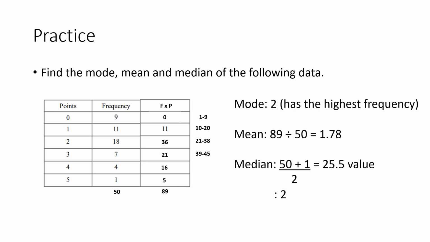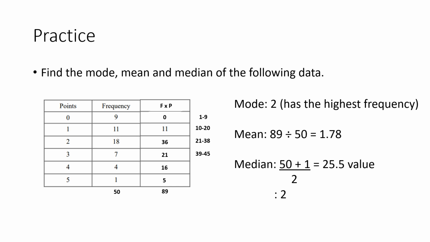Well, we said we use the total frequency to find the median. So we've got 50 add 1 is 51. Divide it by 2, the 25th and a half value is our median. So we said we need to work out the order of the numbers. So we've got 9 zeros. So 1 to 9 values written in order would be a 0. That makes the 10th value a 1. So 10 add the first next 11 would all be a 1.